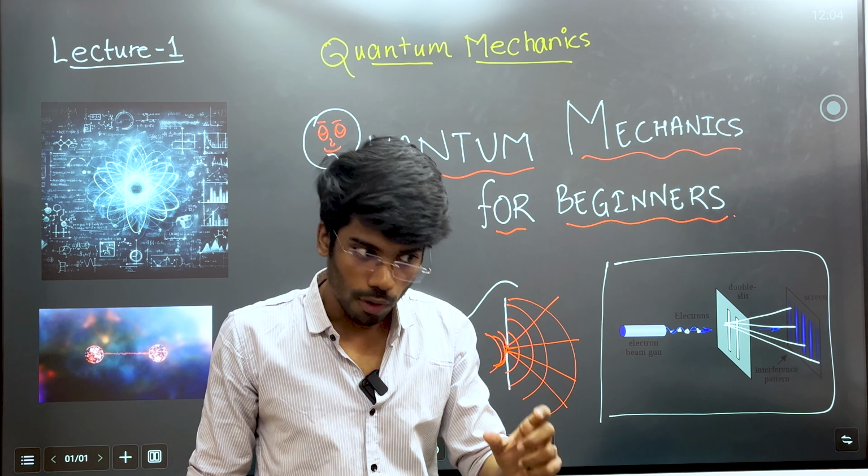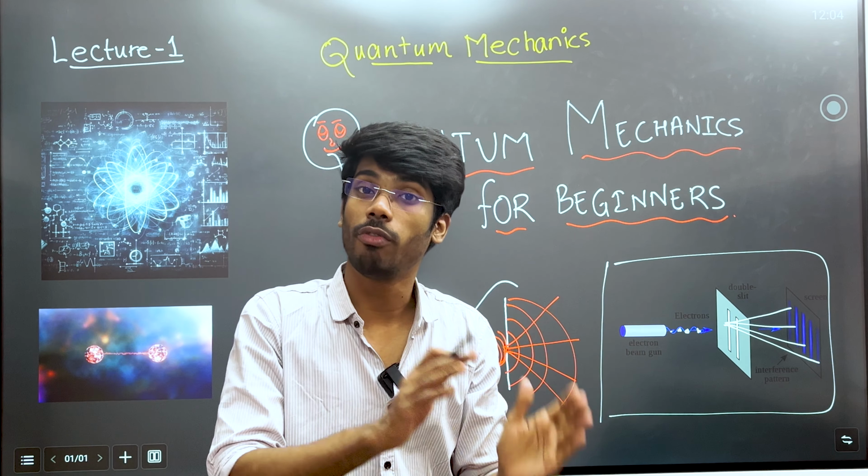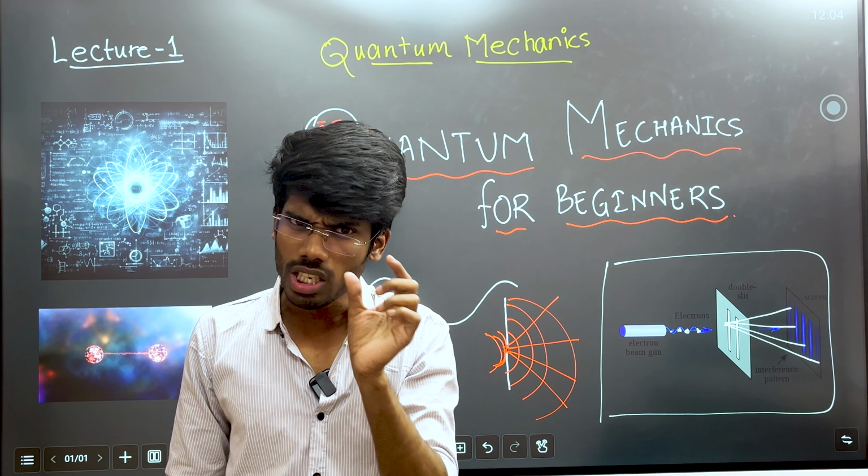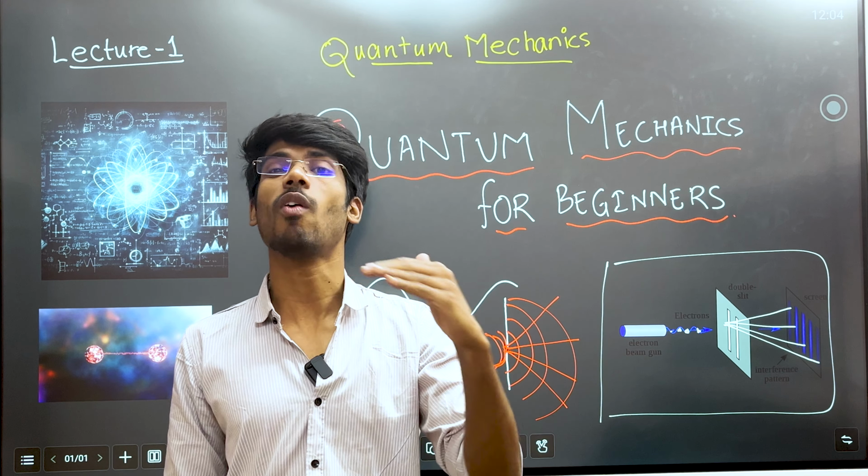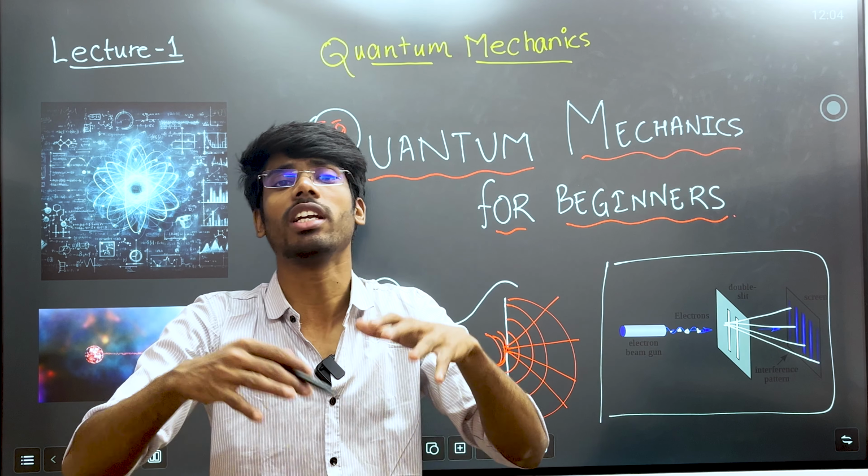Now again, in quantum mechanics, an electron or particle can behave as a wave and a wave can behave as a particle. So this is the basic thing in quantum mechanics which differentiates our reality from classical to quantum mechanics. Again, there is a big catch in quantum mechanics, and that catch is very different.